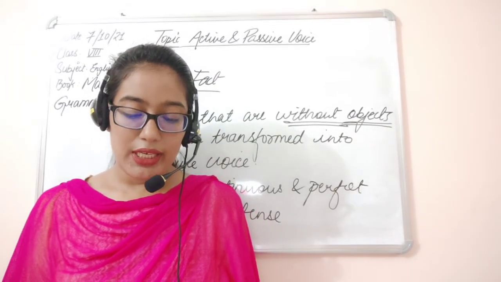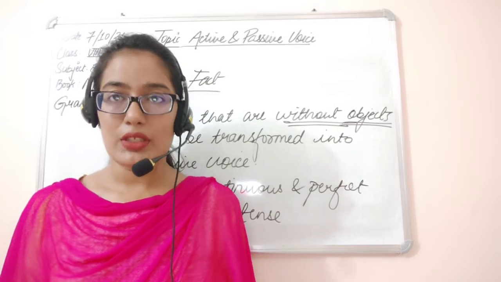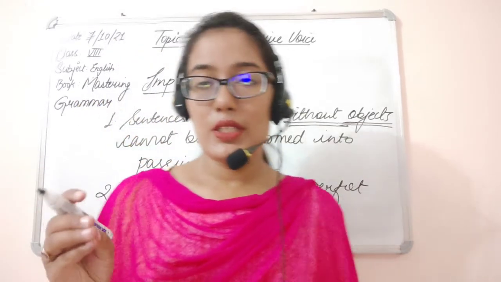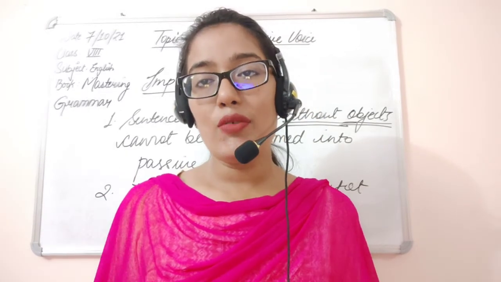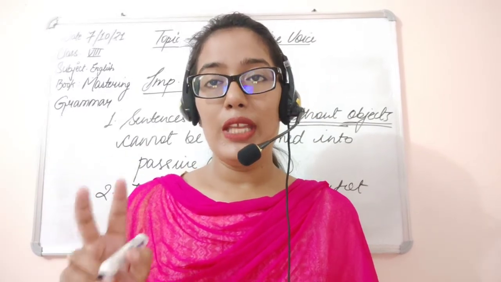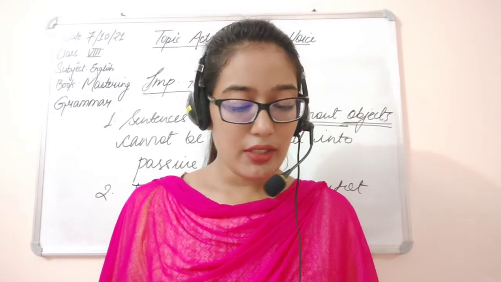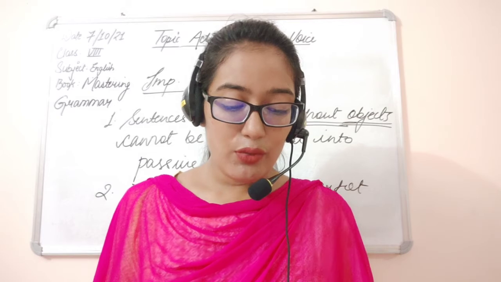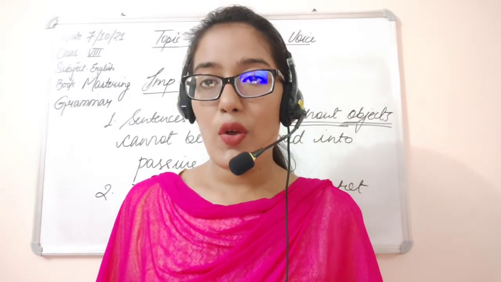Ditransitive verbs can have two passive forms because they have two objects. Okay. Some transitive verbs we have talked about. Ditransitive means two, in which there are two objects. This is explained later in detail.